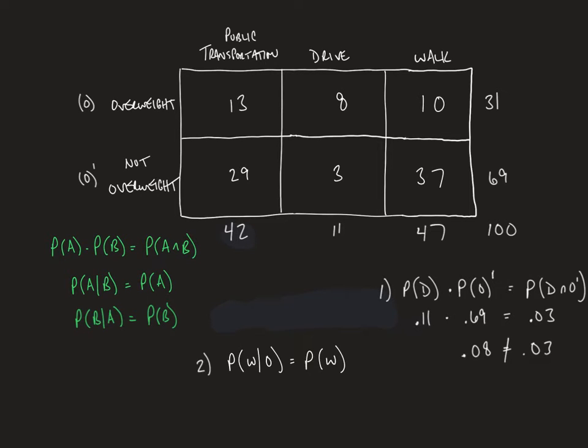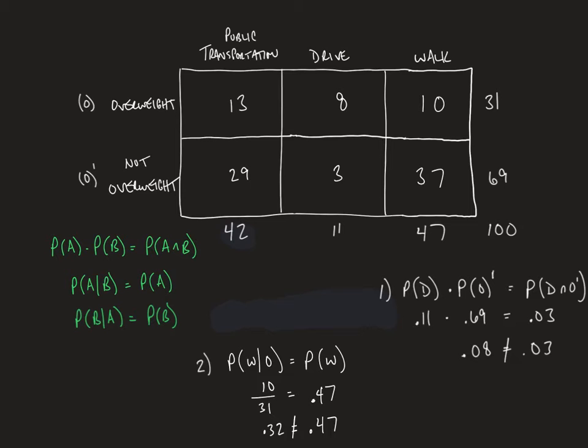The probability that somebody walks, given that they're overweight, is out of the number of people who are overweight. There are 31 people who are overweight, and of them, 10 walk to work. The probability that someone just walks to work in general is 0.47, because that's 47 out of 100. So what is 10 divided by 31? That turns out to be 0.32 to the hundredths place. We're going to be going to the hundredths place on all these. They're not equal, so again, the answer here would be not independent.